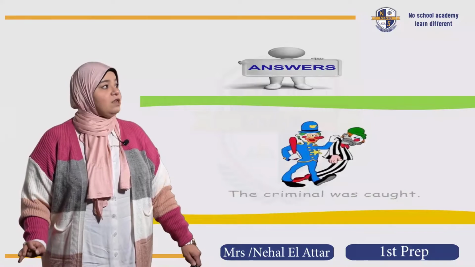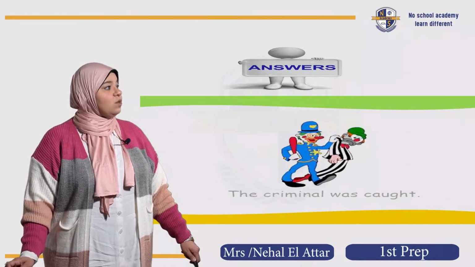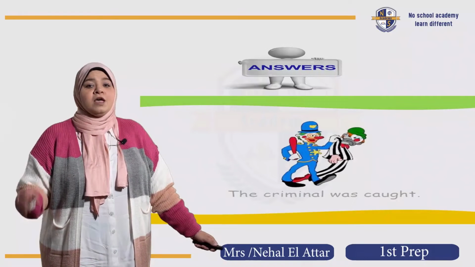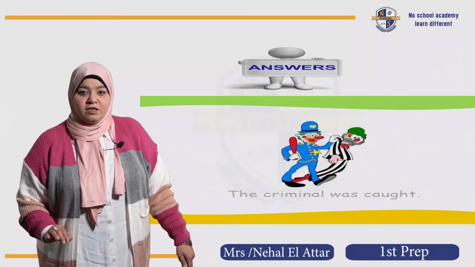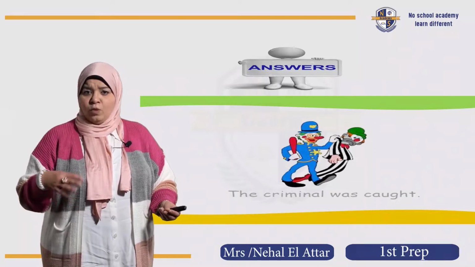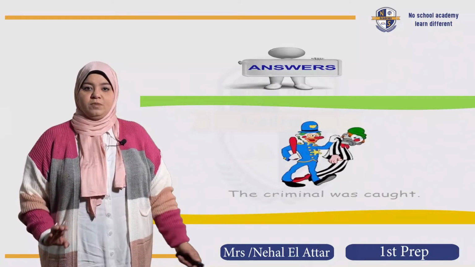The criminal was caught, or the criminal was caught by the police, the criminal was caught by the man. The main target, or the main issue here, is to put the subject or the object, was or were, and the past participle of the verb.